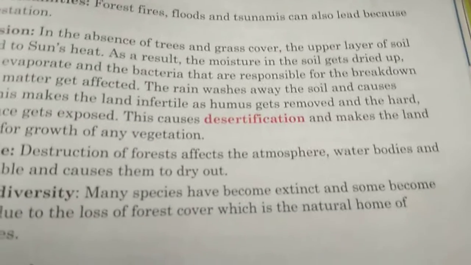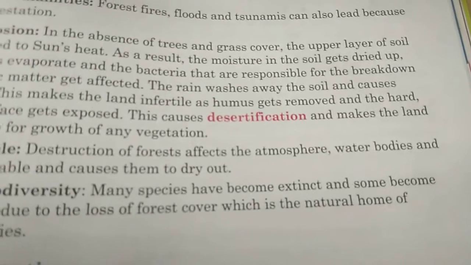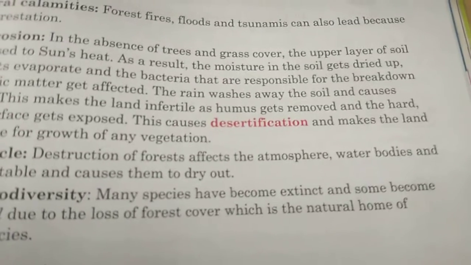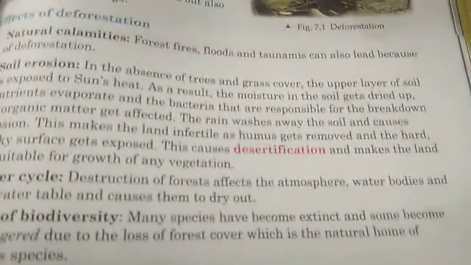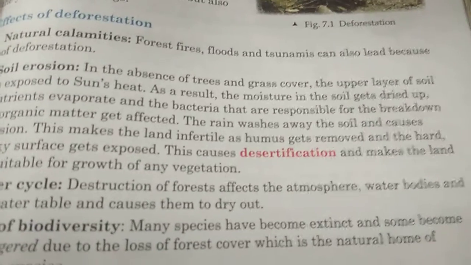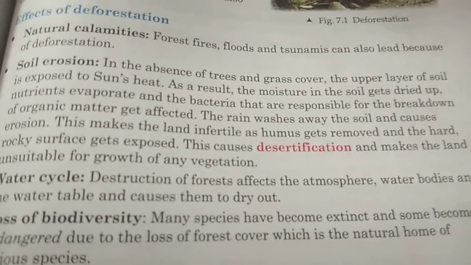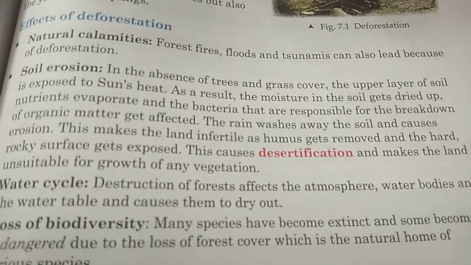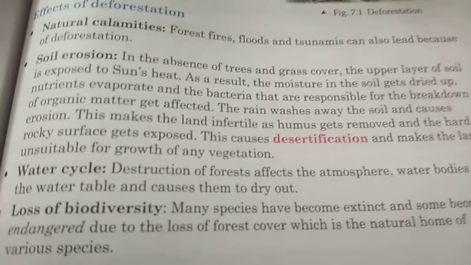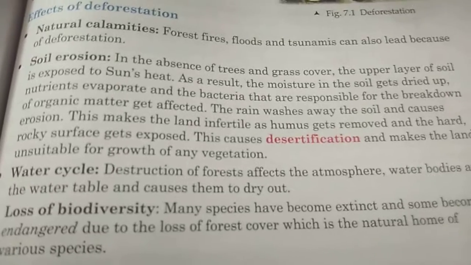Desertification means desert. What is a desert? There you cannot see any huge plants, animals and all, right? Only dead soil. Desert soil is dead soil. Why are plants not growing there? Those soils will not have any nutrients, any microorganisms. It is only like a non-living particle. Because of that, there is no plant growth.